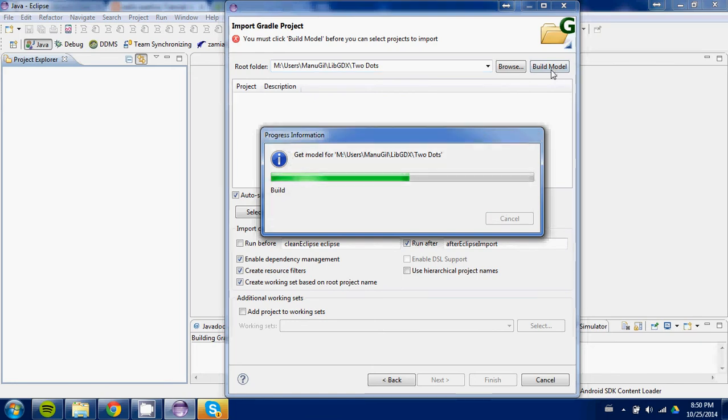Now it's gonna compile everything. It's gonna search for the project and have everything set up for you. As easy as that. We're gonna wait till this finishes.